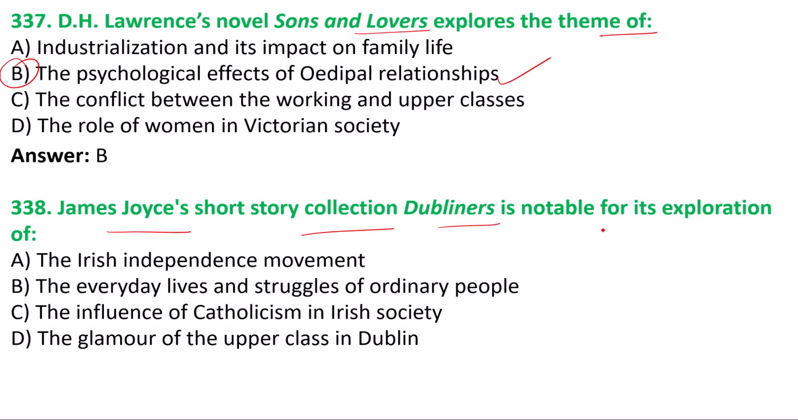Next one we have James Joyce's short story collection Dubliners is notable for its exploration of. Again the question is related to the themes and important points of this work. This short story collection by James Joyce explored Irish development, the independence movement, the everyday lives and struggles of ordinary people, the influence of Catholicism in Irish society, the glamour of the upper class in Dublin. We have the answer, option B, the everyday lives and struggles of ordinary people. Option B is the answer to question number 338.